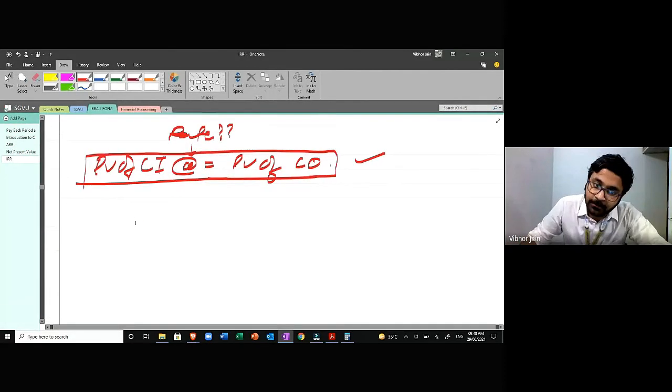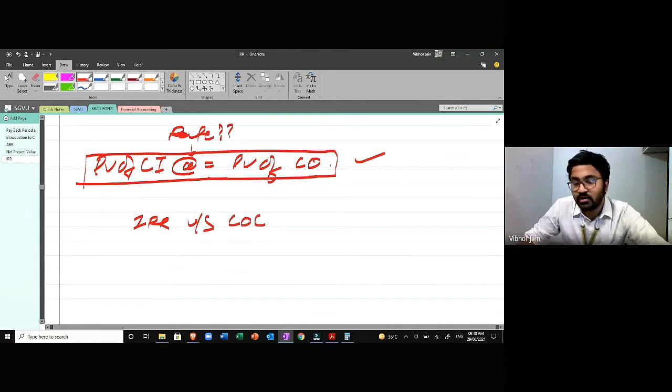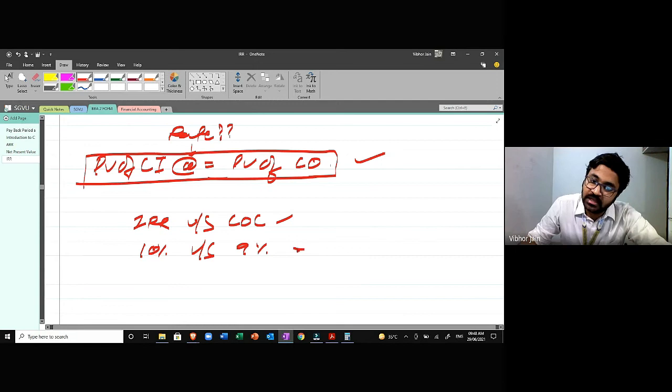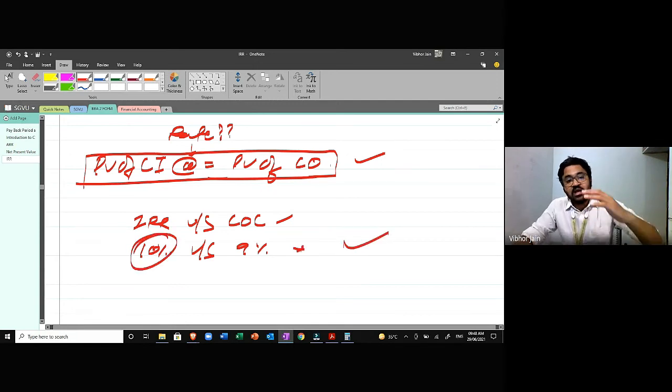Then we are going to compare this rate versus our cost of capital. If this rate is more, let's say the rate is 10% and my cost of capital is 9%, then I'll gladly accept the proposal because I'm getting 10% and the required amount is 9%. So everything above 9 I'll accept.